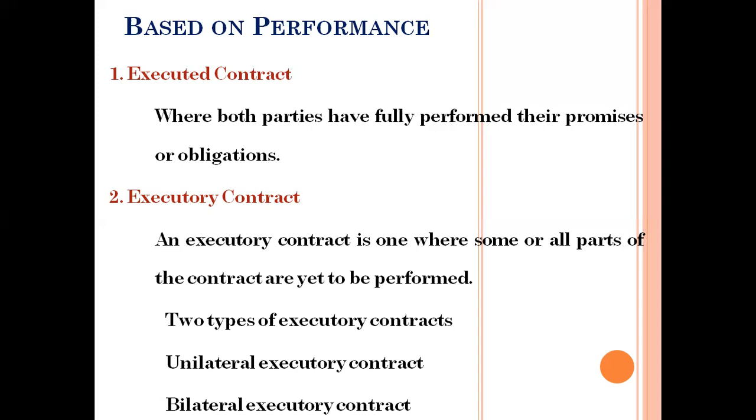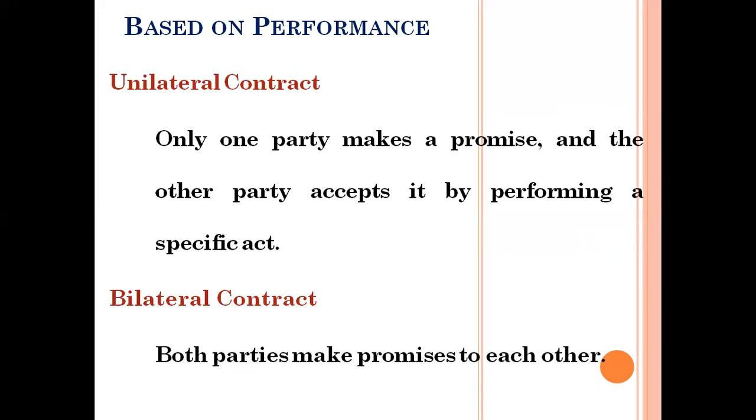Unilateral executory contract. In a unilateral executory contract, only one party has to perform and the other one does not fulfill the contract. For example, A agreed to deliver a book to Mr. B. Here B pays the advance amount, but till date A has not delivered the books. It is a unilateral executory contract. Bilateral executory contract means both. Here, both the parties have failed to complete the contract, and it is called a bilateral executory contract. And the next one is called a unilateral contract.